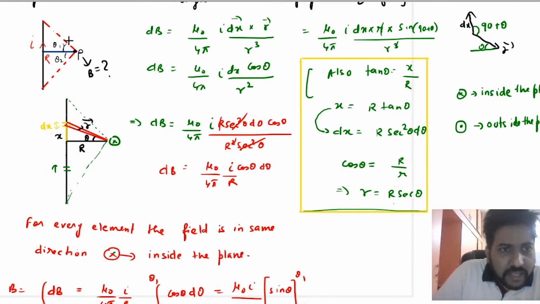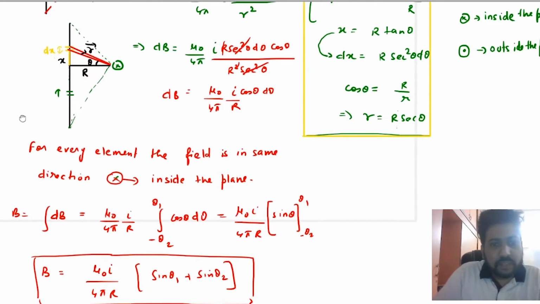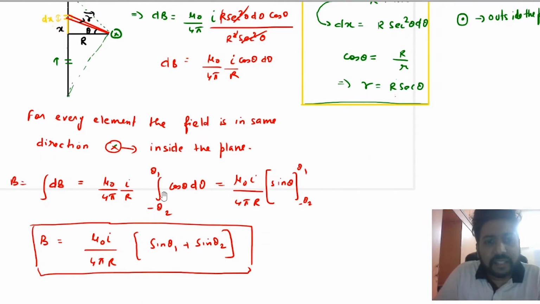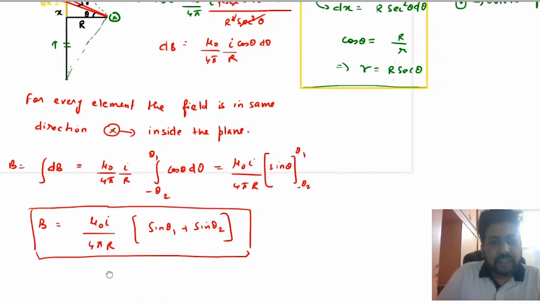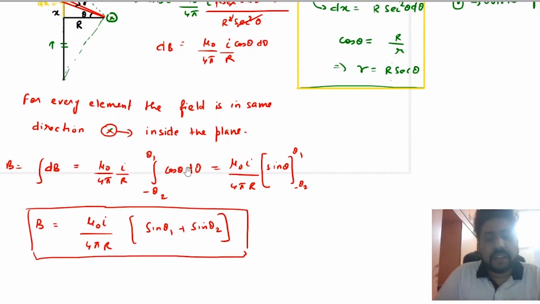So if you measure the angle like this, then it will be a positive angle, and if you measure like this, then it will be a negative angle. So from here to here, you have to go from this angle to this angle, that is from minus theta 2 to plus theta 1. So you will integrate it from minus theta 2 to plus theta 1, and finally you will get, everybody knows that the integration of cos theta d theta is sin theta.